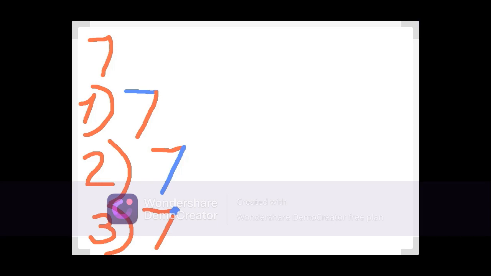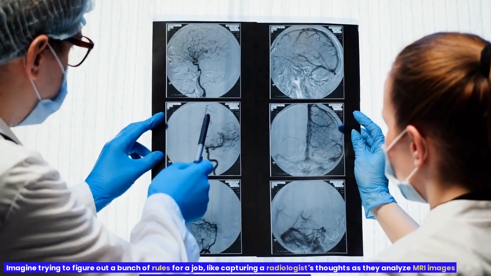Let's use the point. Okay, so here are the 3 simple rules that computers are going to use to find a 7 in a picture. But our set of rules does not see this, for example, as a 7. Because we didn't realize people sometimes add a bar to the diagonal stroke. We have to account for that too, huh?